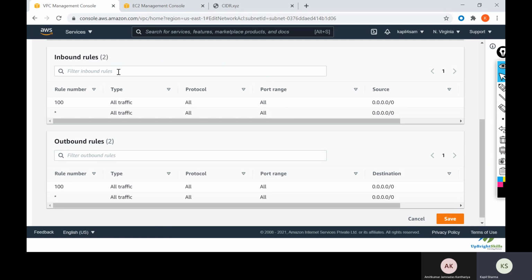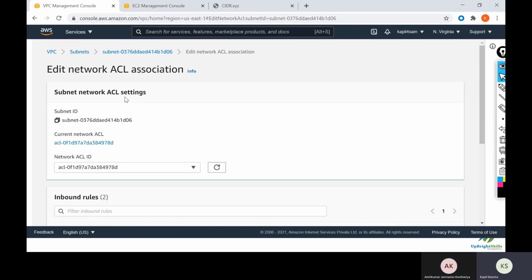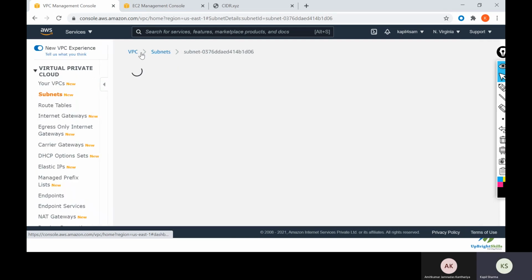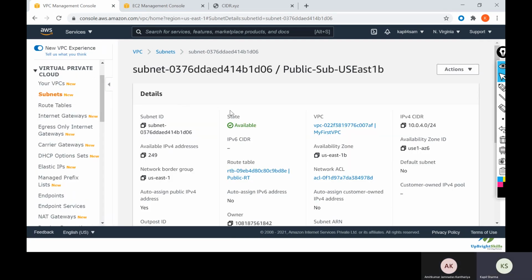One is ACL, and the other is security groups. If someone has blocked something in the access control list, you can see that in the associations with particular subnets. And if everything is okay with the ACL, then you can check the security groups. So these are the two main things from the security point of view: one is security group and one is access control list. Okay.